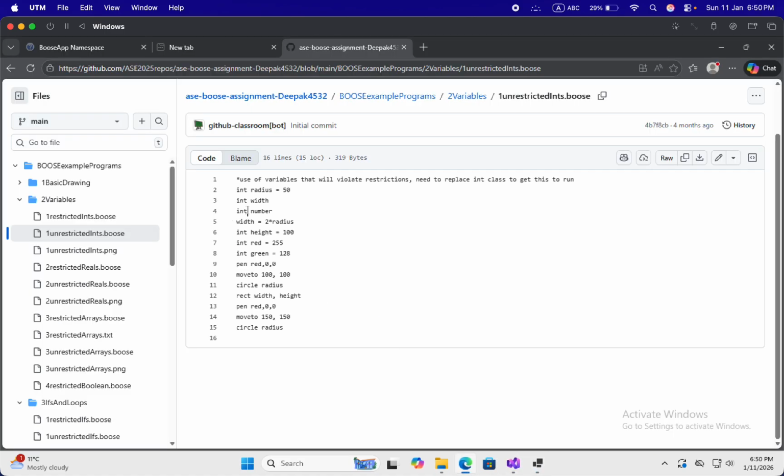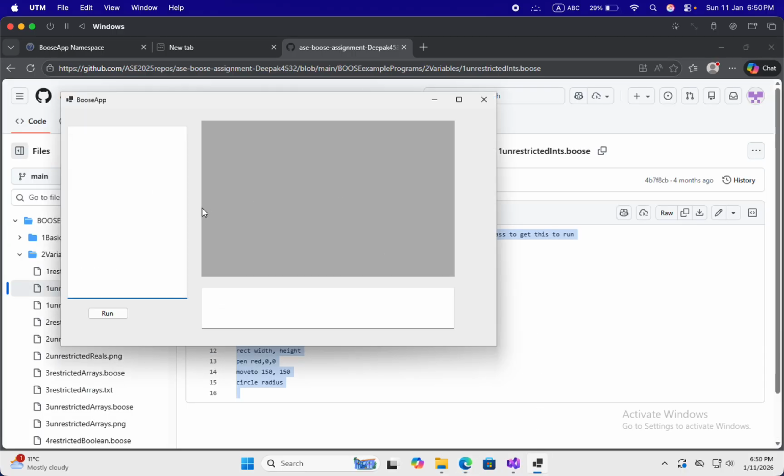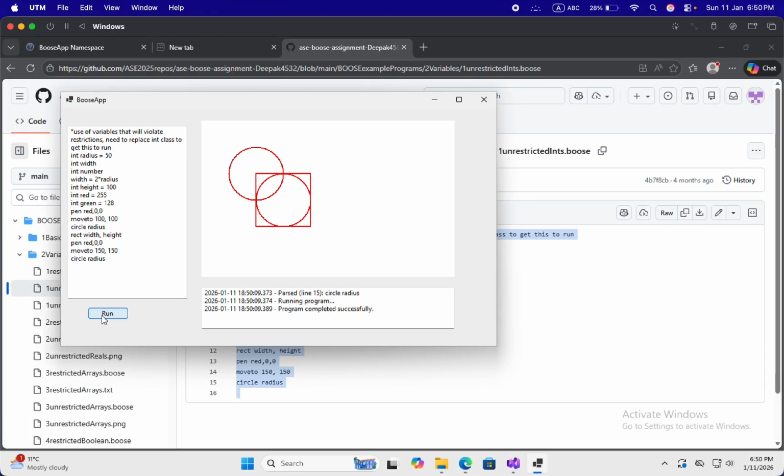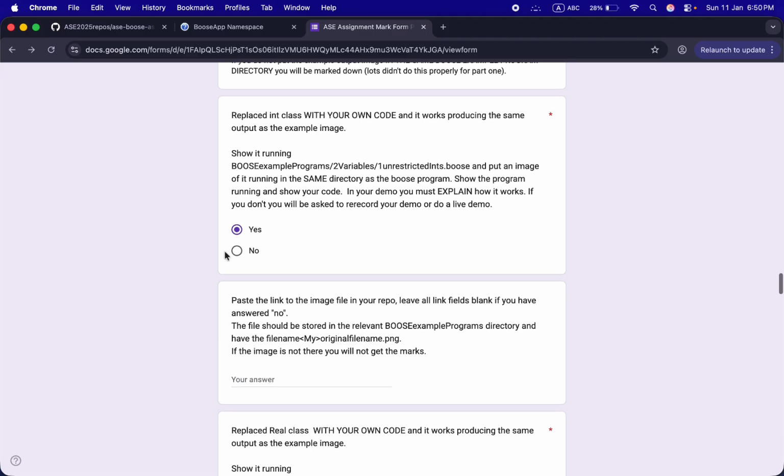Let's run this. Here you can see I have run my unrestricted int program. It has run successfully.